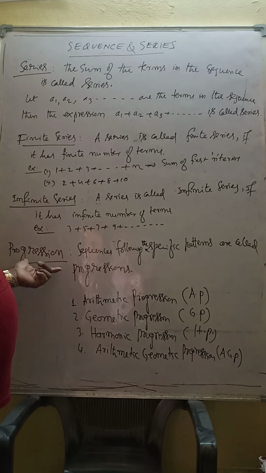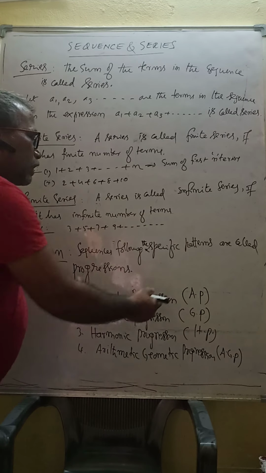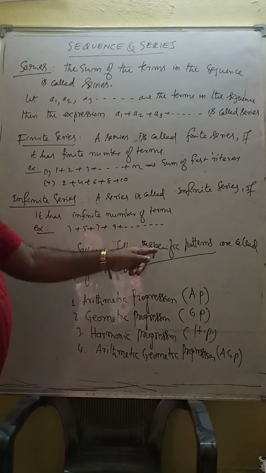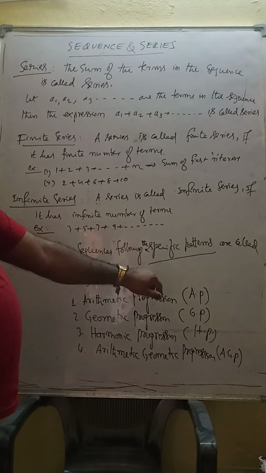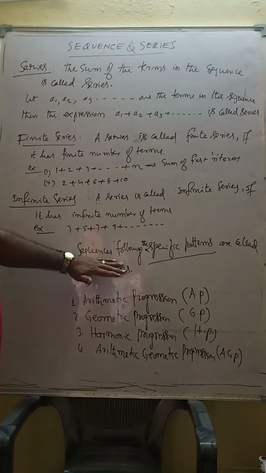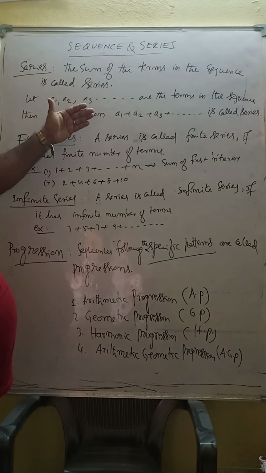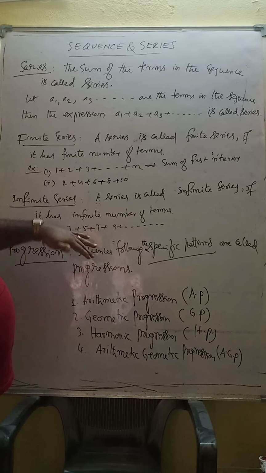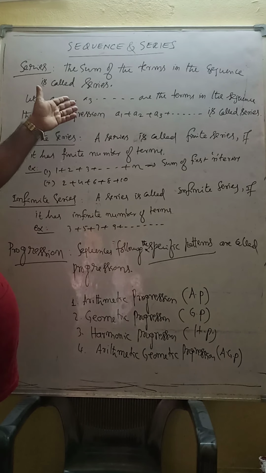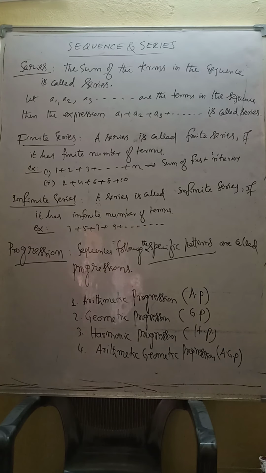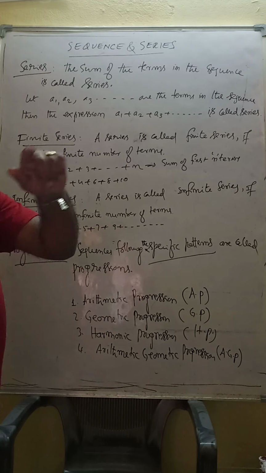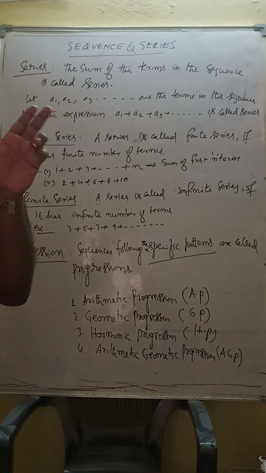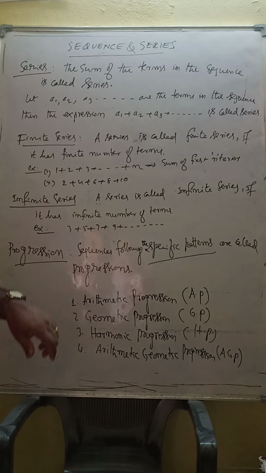Now progression: sequences following specific patterns are called progressions. This word, specific patterns, is very important. Every progression is a sequence, but every sequence need not be a progression. The statement is true: every progression is a sequence. But the converse of the statement need not be true. Remember that.